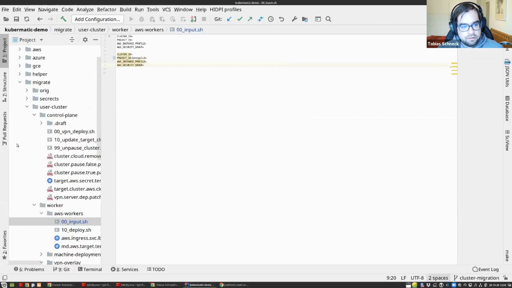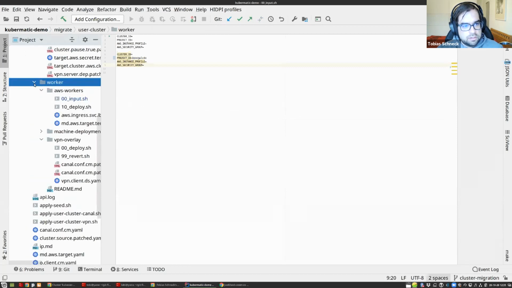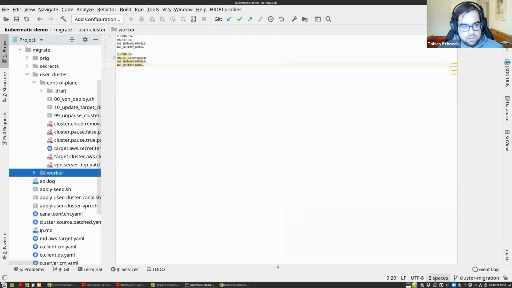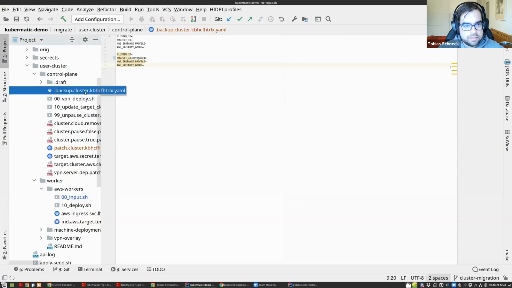So if we go now to my files, I see that under control plane I have a new file. Where is it? It should be here. Let's see. Okay, here we are. Now we have one backup cluster YAML and the patch YAML. So let's see what the difference is.